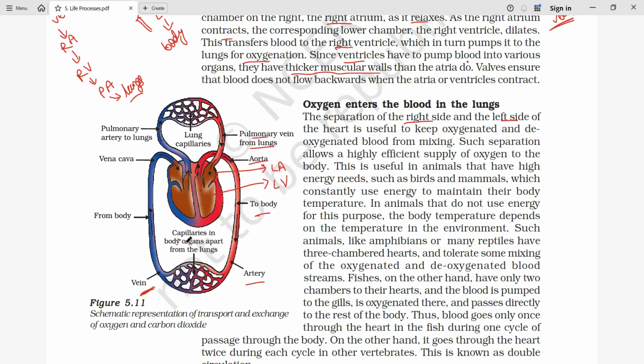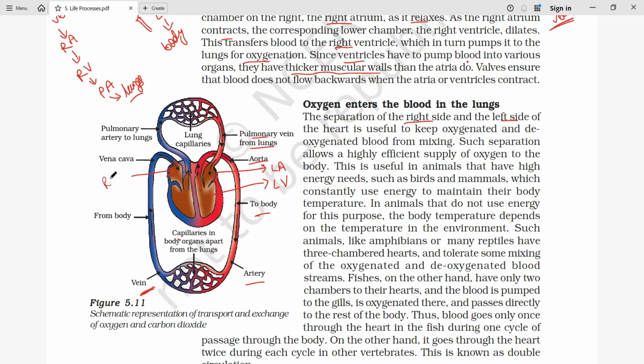We have capillaries in the body organs apart from the lungs. So it gets the pure blood through the artery, and the impure blood, or deoxygenated blood, the blood which has more carbon dioxide compared to oxygen, comes through the veins from each part of the body, and finally it reaches where?